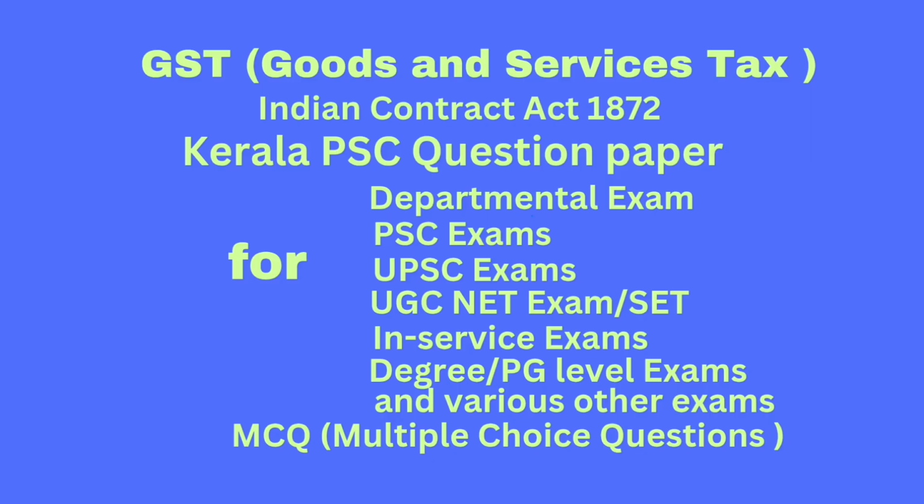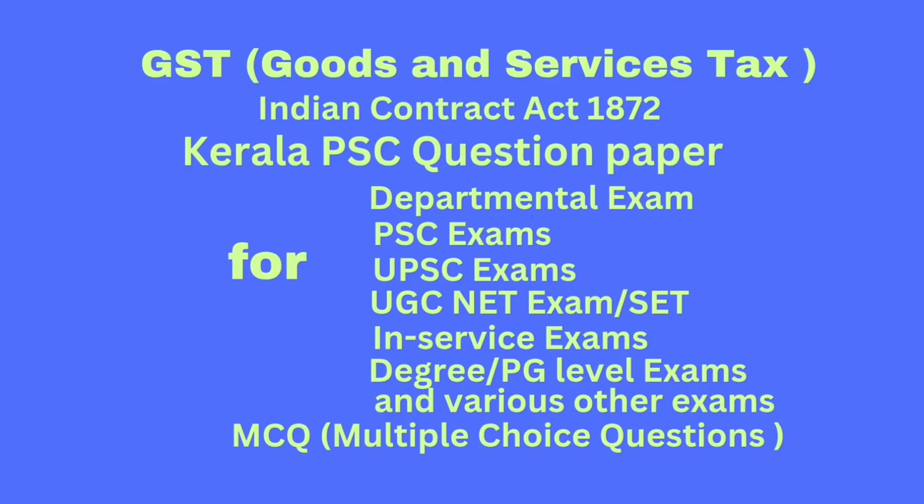Question number 70. Agreements in restraint of trade are valid if restriction imposed are dash. Answer, reasonable. Question number 71. Execution of a bond requiring employee leaving the organization to pay compensation to employer is dash. Answer, valid agreement.